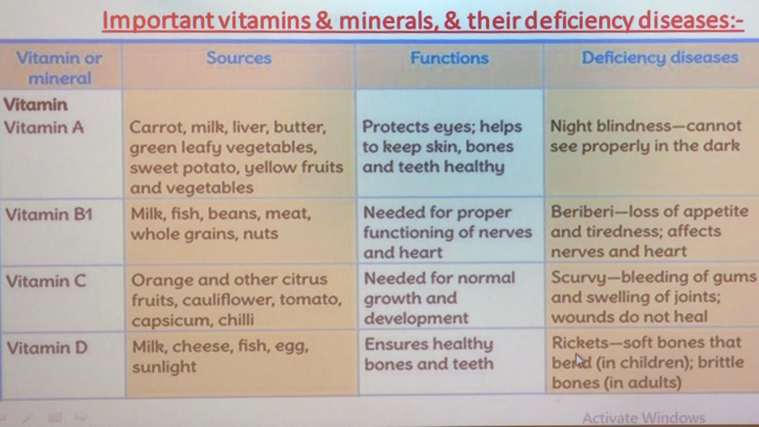And the deficiency disease caused due to lack of vitamin D is rickets, in which our bones become soft and bend. In children, what happens due to rickets? Our bones become soft and bend, and in adults, brittle bones. So, these are some of the vitamins and their sources, functions and deficiency diseases caused due to lack of that particular vitamin in our diet.